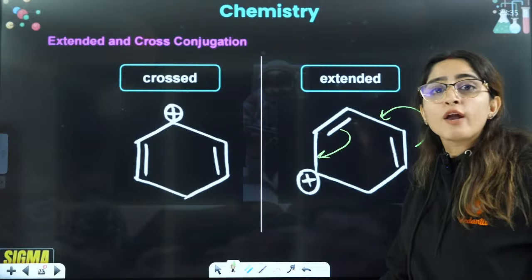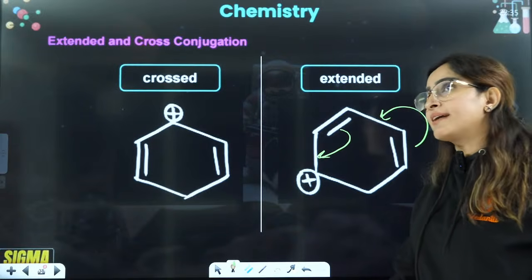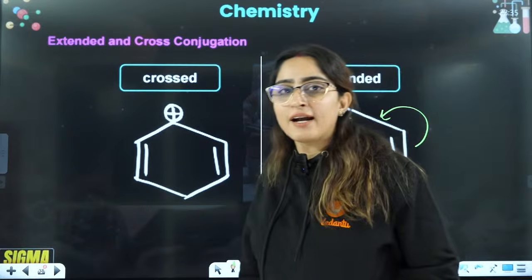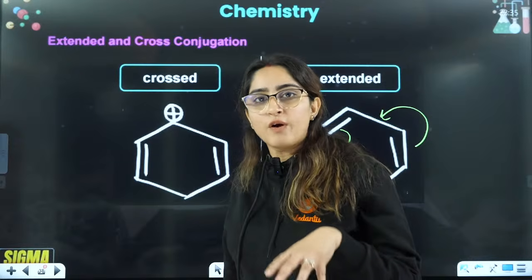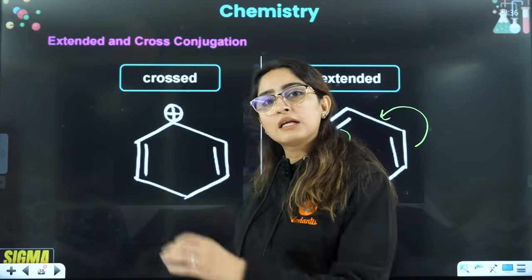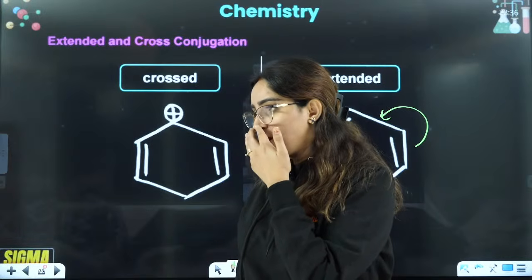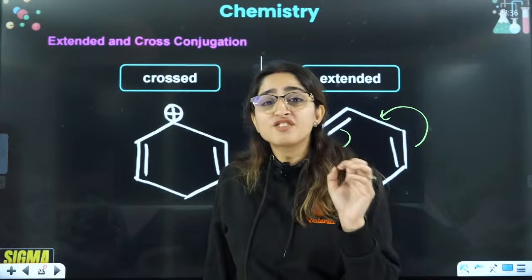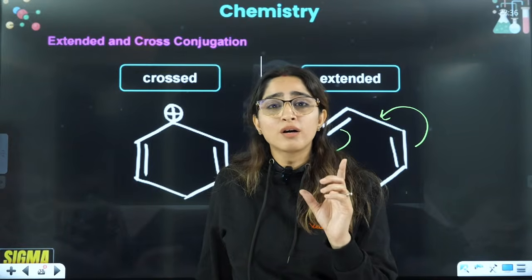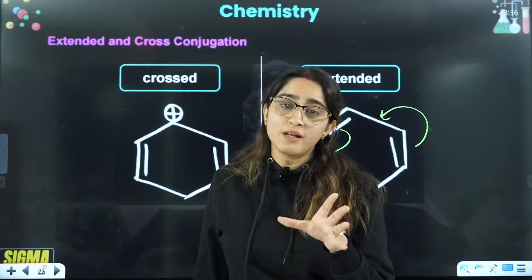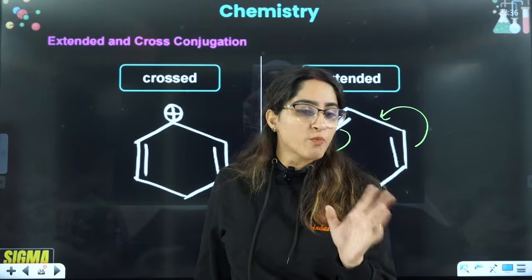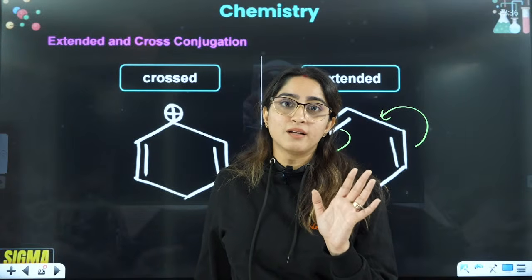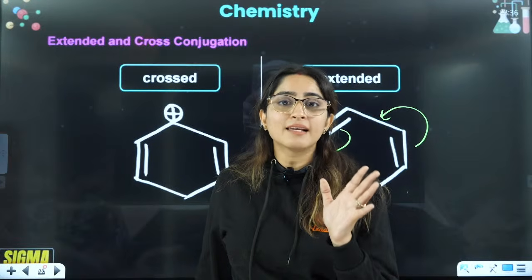Now, crossed is more stable or extended is more stable? Tell me, you are sitting on one bike and you are going somewhere, that is more stable, or your one leg is on one bike and other leg is on other bike, that is more stable? Or I can say simply, if you follow one teacher religiously, or one book religiously, you will be more stable as compared to when you are switching from one book to other book, one teacher to other teacher, which will become really unstable, right?